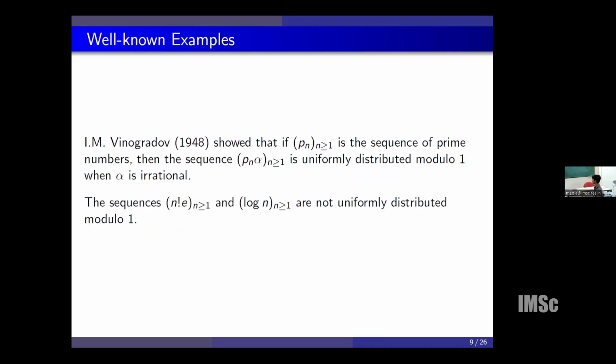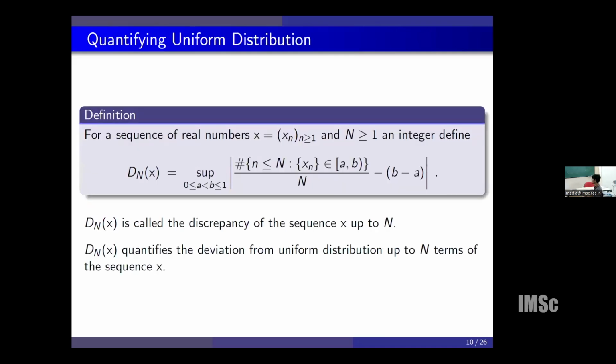So now we quantify the notion of uniform distribution. We define a notion called discrepancy, which actually calculates the rate of convergence of a counting function to the expected limit. So we define the discrepancy of a given sequence as the supremum over all subintervals [a, b) of [0, 1) of the difference of the counting function and the expected limit.